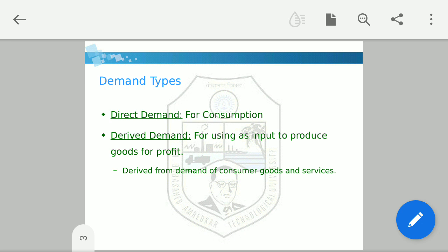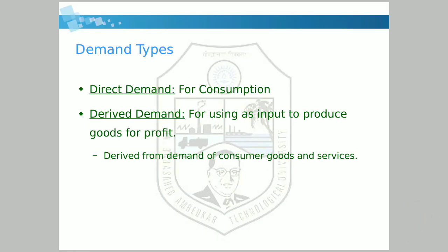Now, let me give you one example. Whenever we as individuals buy tomatoes, we are buying them for our own consumption. But whenever any food company, for example Kisan or Nestle, buys tomatoes, they are using them as an input to produce some product that will help them to make a profit.